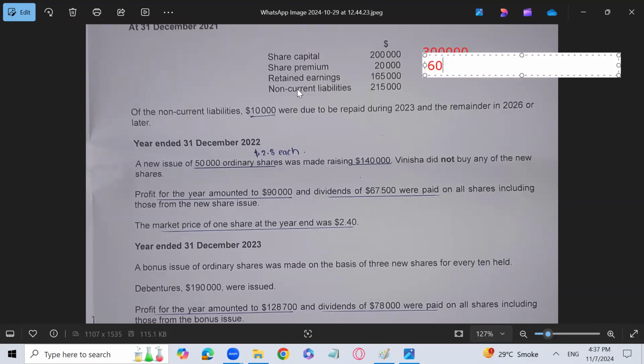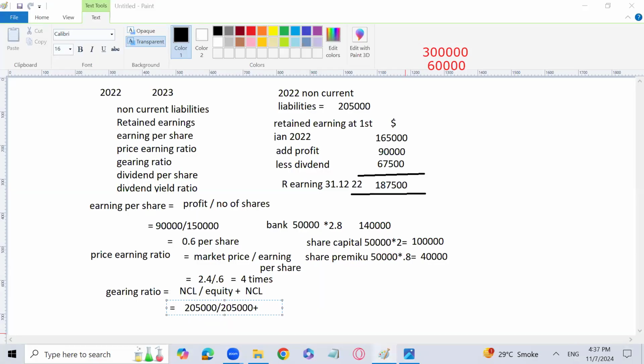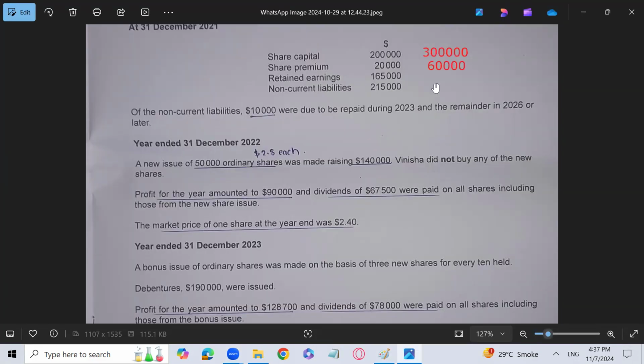Retained earnings we have already calculated at the end of the year, and the amount is 187,500. Equity includes share capital, share premium and retained earnings, even general reserves and revaluation reserves, but they are not given in the question.